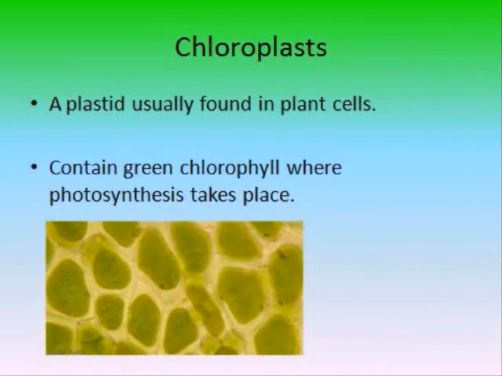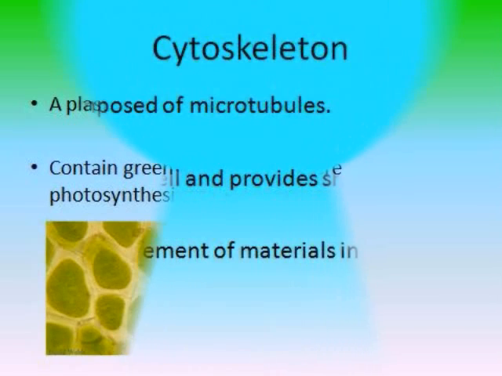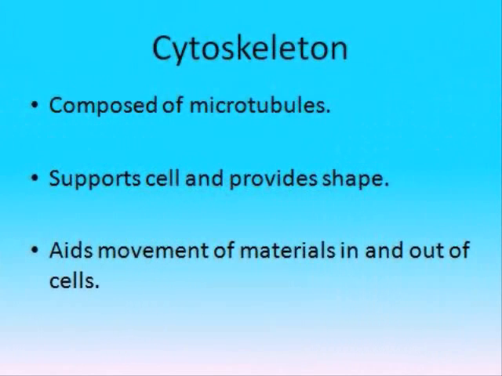Chloroplast. A plastid usually found in plant cells. Contain green chlorophyll where photosynthesis takes place. Cytoskeleton. Composed of microtubules. Supports the cell and provides shape. It aids movement of materials in and out of cells.